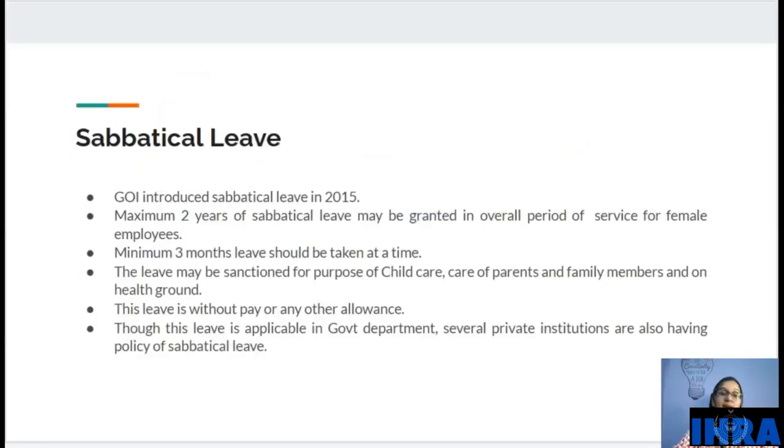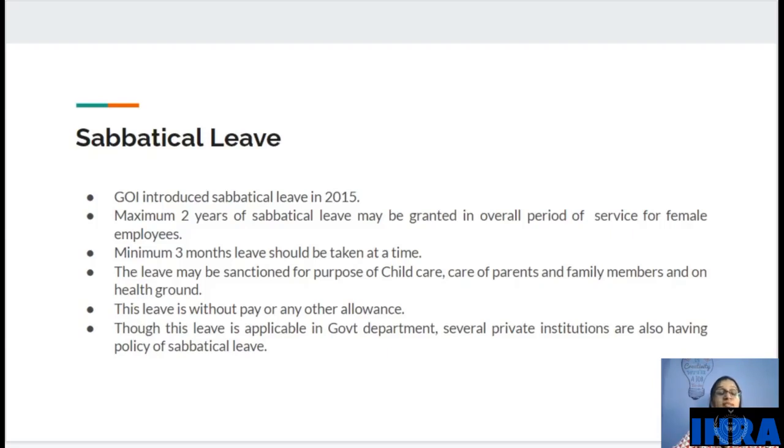Next is, what is sabbatical leave? This is a very important kind of leave for female employees. It was introduced in 2015 by Government of India. A maximum of 2 years of sabbatical leave may be granted in the overall period of service for female employees. As we know, female employees have a lot of responsibility in terms of their families, or when they have children.